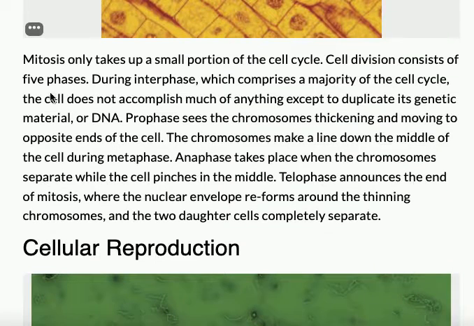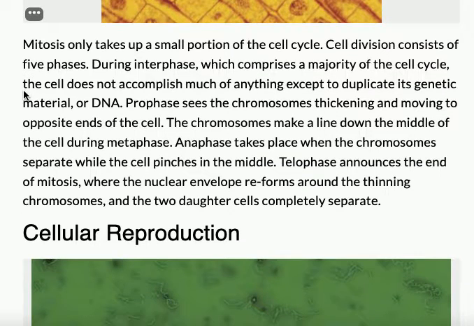But first, let's talk about what mitosis is. Mitosis is when cells divide. Mitosis only takes up a small portion of the cell cycle. Cell division consists of 5 phases. During interphase, which comprises a majority of the cell cycle, the cell does not accomplish much of anything except to duplicate its genetic material, or DNA.